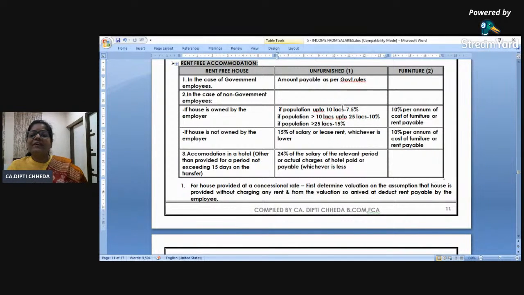Okay, along with rent-free accommodation, sometimes furniture is also given. Then if furniture belongs to the employer, 10% of the furniture cost or rent paid.